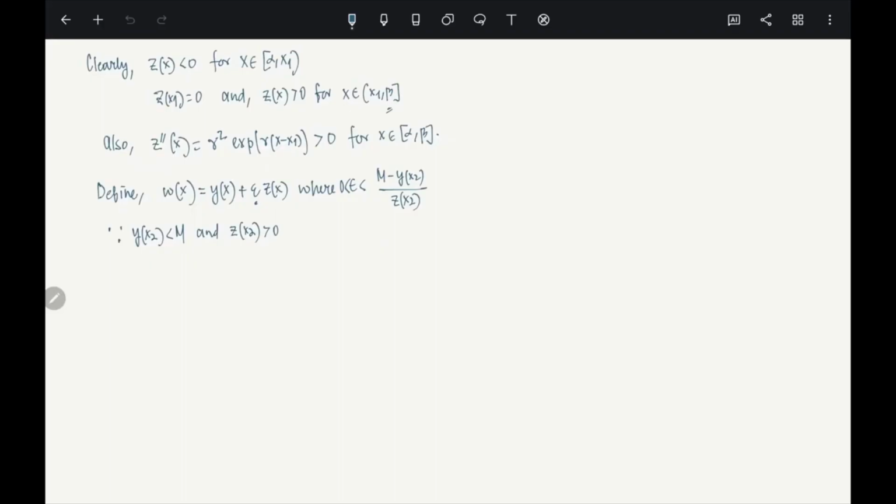Therefore, this sort of exists there, hence epsilon exists. Clear? And we also have that w of x is less than y of x, which is less than or equal to m. Clear?